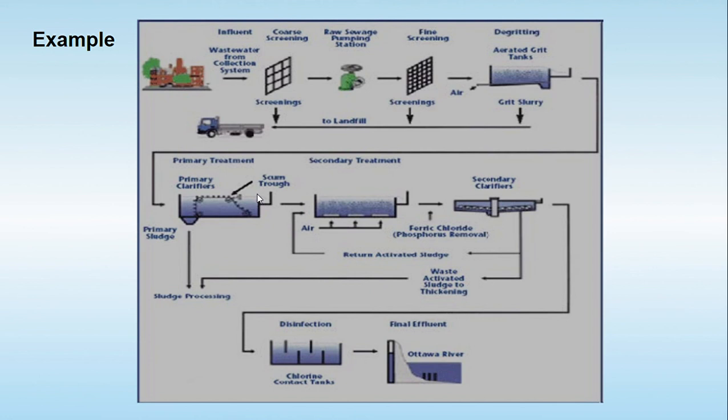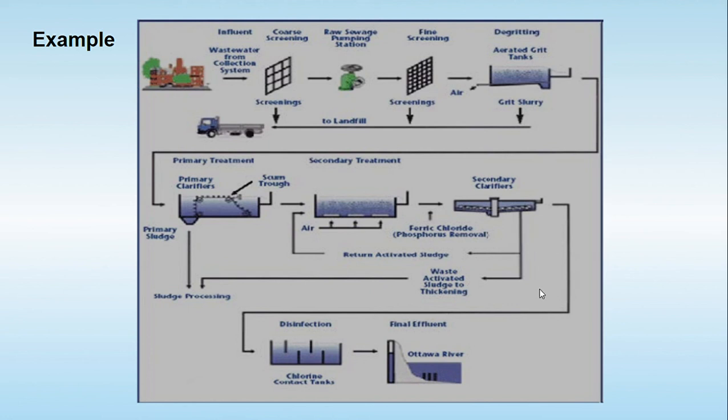In primary treatment, the water is passed through filters, and in secondary treatment it is again passed through air. Sometimes, depending upon the chemicals present in the wastewater, further treatment is needed. If it contains phosphorus, then we treat it with ferric chloride, and the phosphorus is removed. Then the secondary clarifier removes any traces or precipitates of these chemicals that are left.